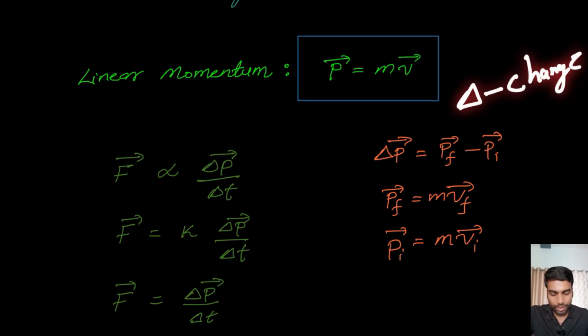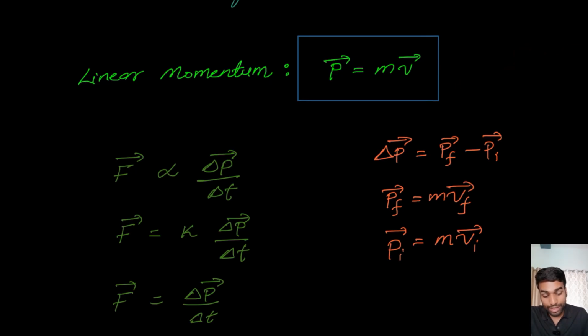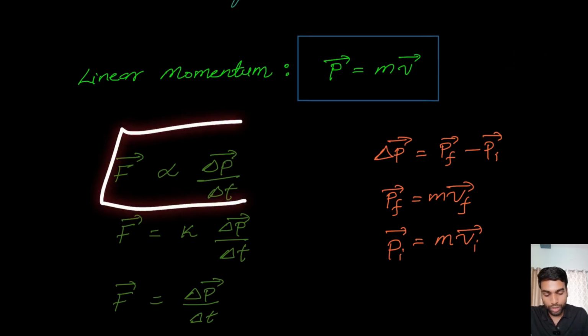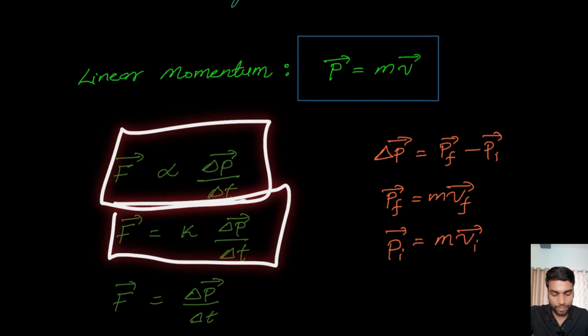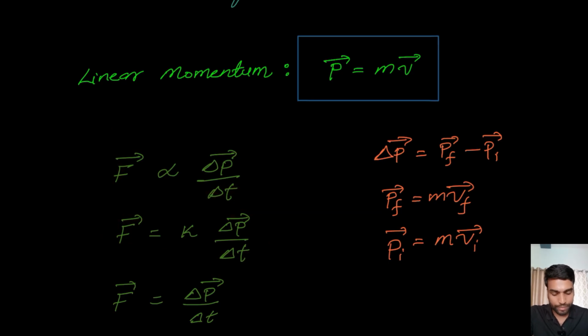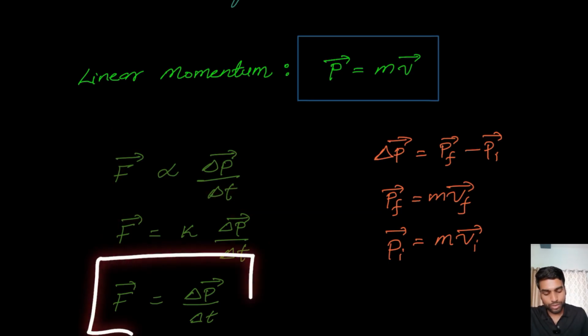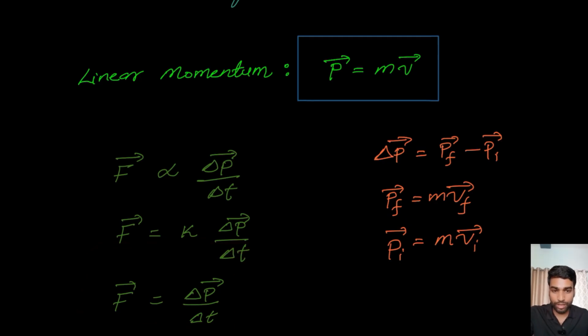Now that proportionality, we can convert into an equation: F equals K times delta P by delta T, where K is a constant. So F equals delta P by delta T. You may wonder what happened to the K. K in SI units is taken as 1.